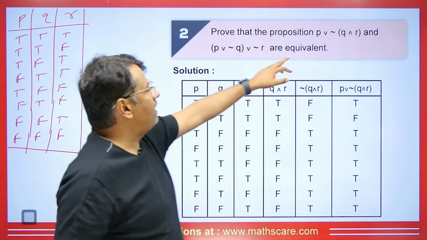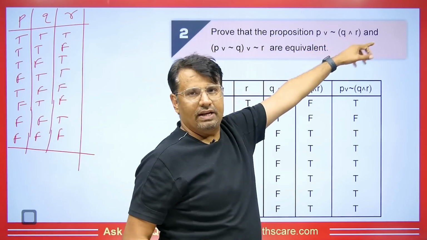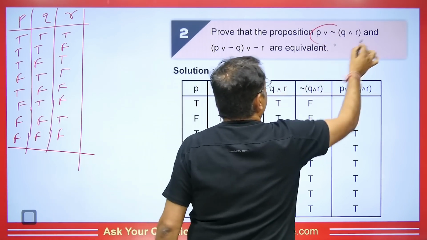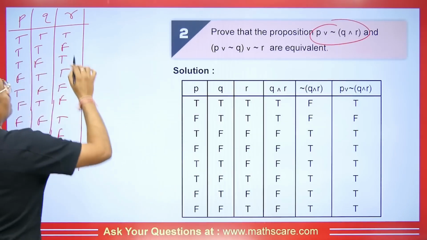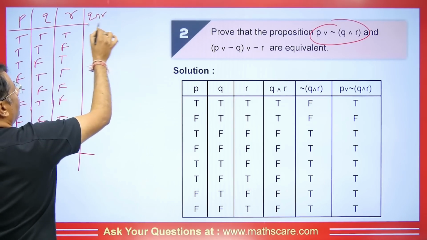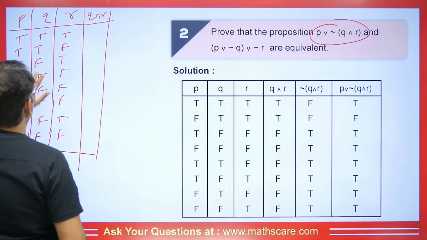Now what we will do here, it is saying take the negation of this. So first of all, let's take this Q and find its value. Okay, am I clear or not? So guys, tell me what will we get here? We will get Q and R here, right? So students, let's take this. So here is Q and R.